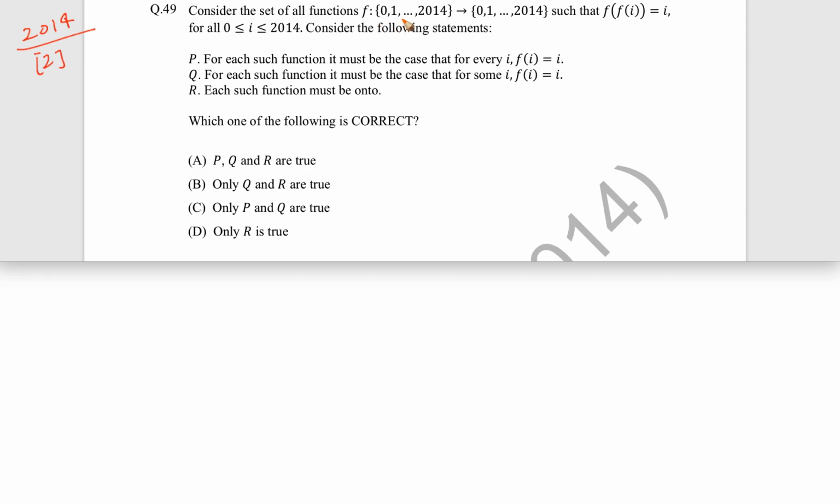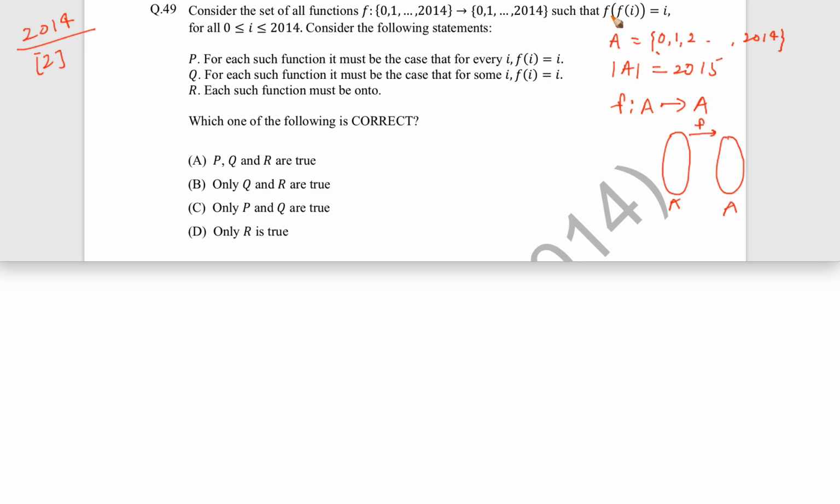f from set A to A, where this set A has 2015 elements: 0, 1, 2, all the way till 2014. Okay, so there is a set A which has 2015 elements, and there is a function f. This is considered the set of all functions from this particular set A to set A. So this function is defined.